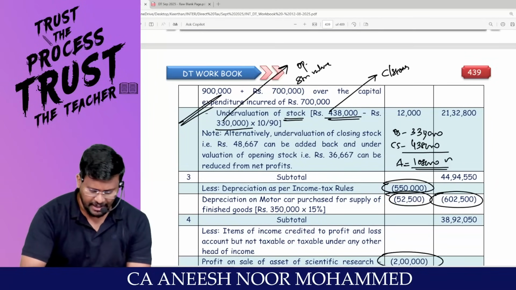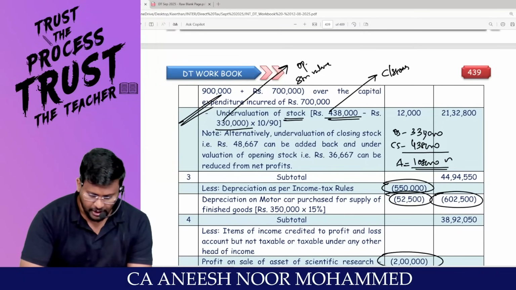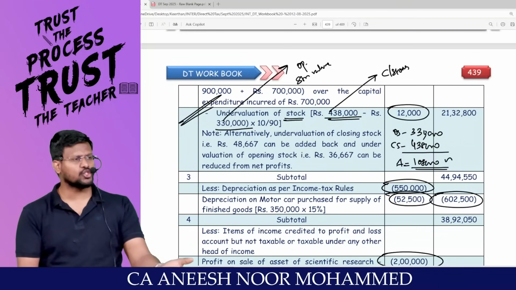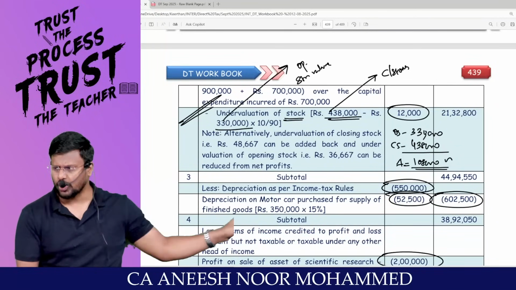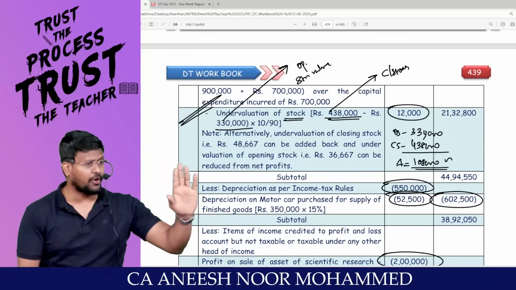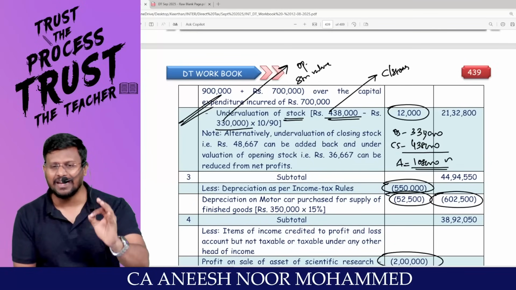So 1,08,000 divided by 90 into 10 comes to 12,000. That 12,000 should be added because, due to undervaluation, closing stock value would have been lesser, and because of closing stock value being lesser, net profit would have been reduced. Accepting? So that 12,000 should be added.